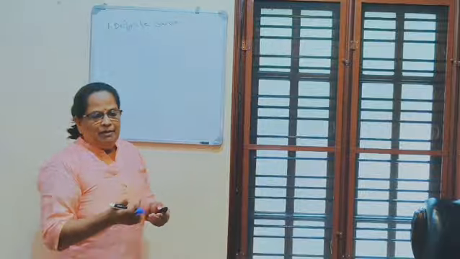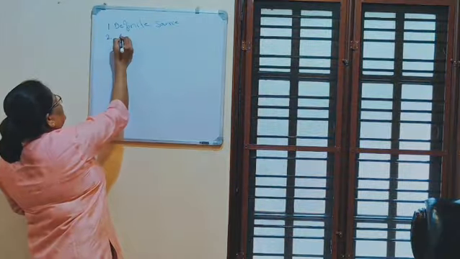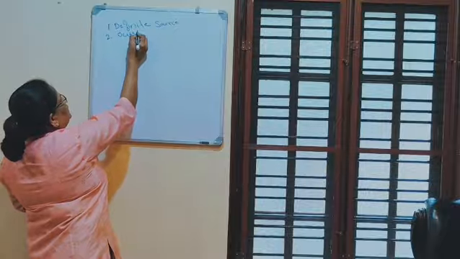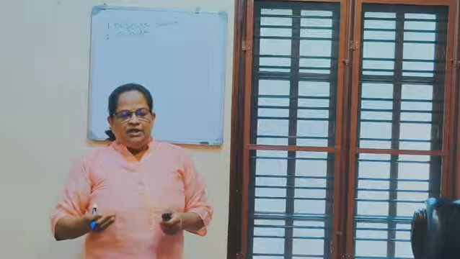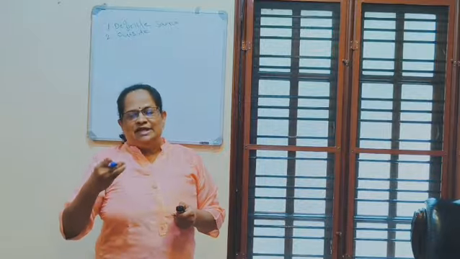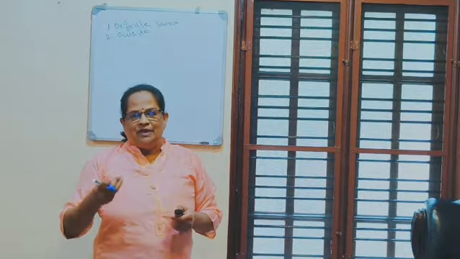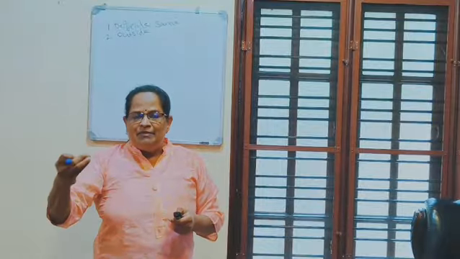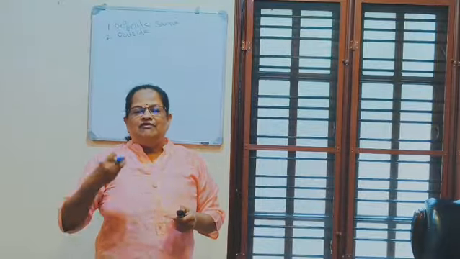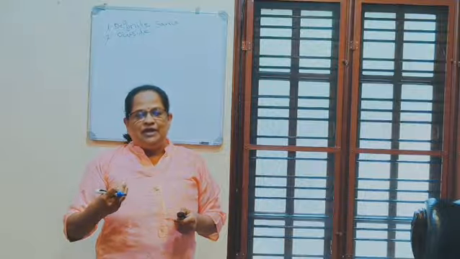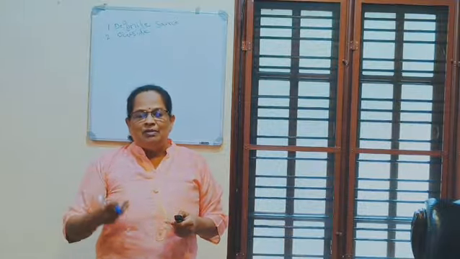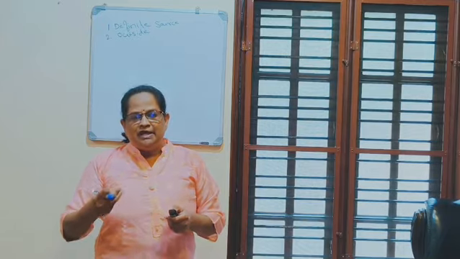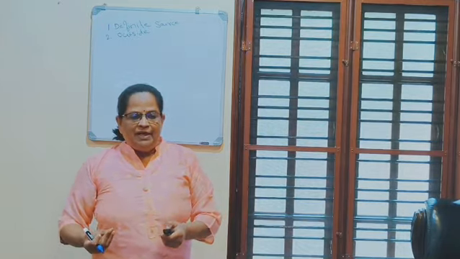Second point is income must come from outside. Now what is the meaning of income must come from outside? So I am doing a service. If I am working in an organization, I will get salary. That income is coming from an outside source. If I have a house property to let out, I am getting rental income. So that is coming from outside. That is the meaning of income must come from outside.